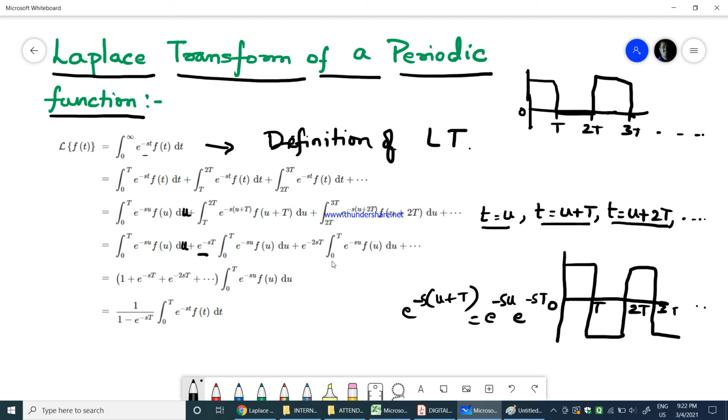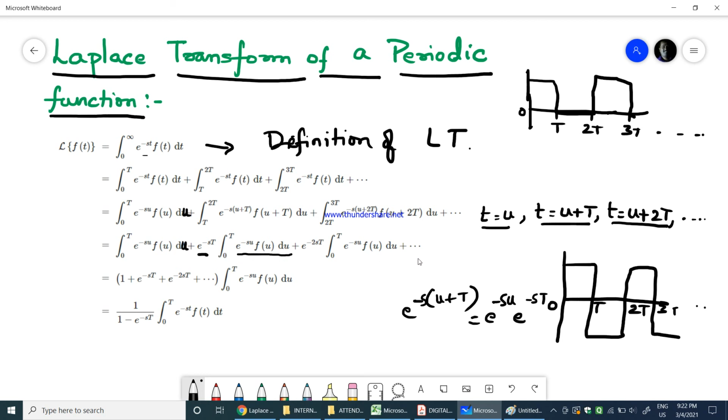You are left with the integration from 0 to T of e power minus su f of u du, plus so on. When you take the period outside, the limits of integration also change to 0 to T, because the complete function is now a function of u.